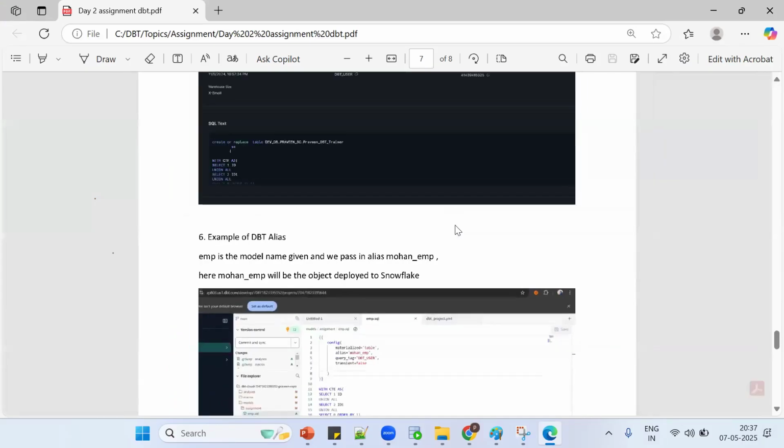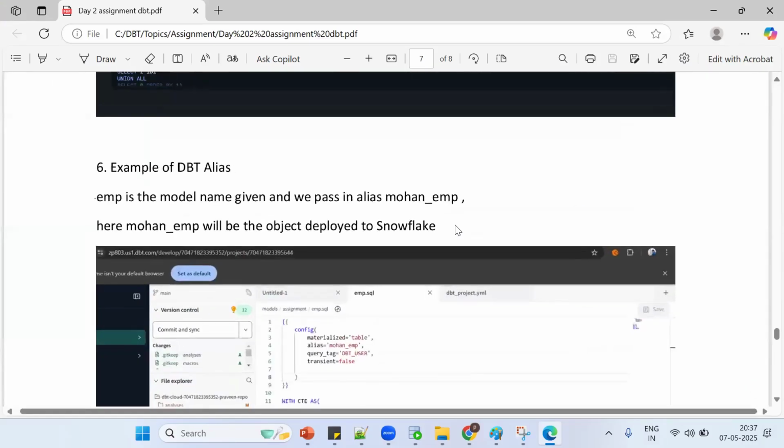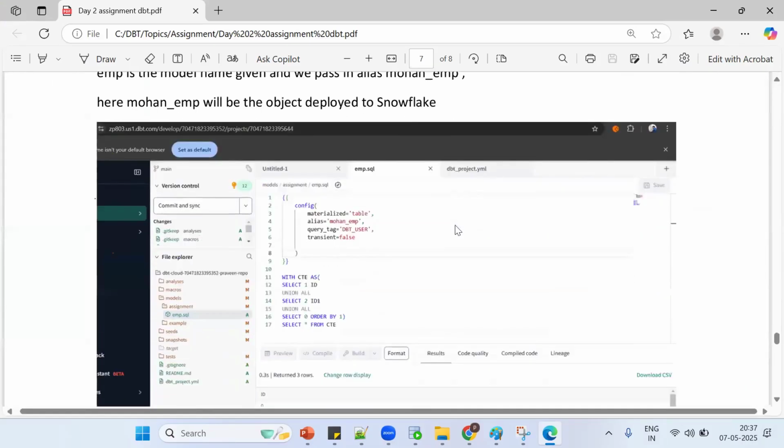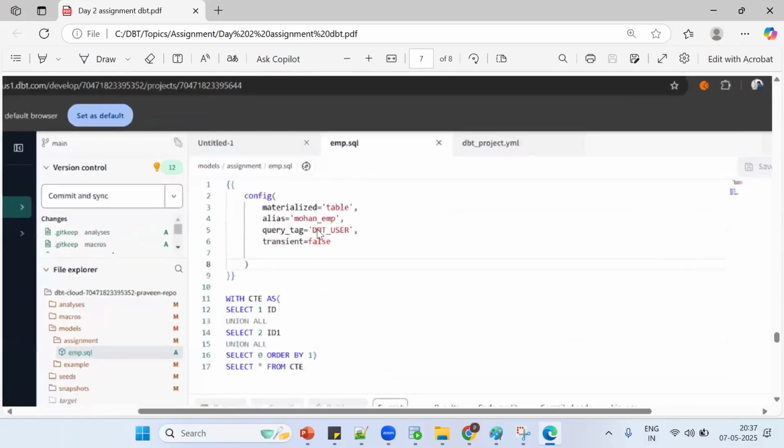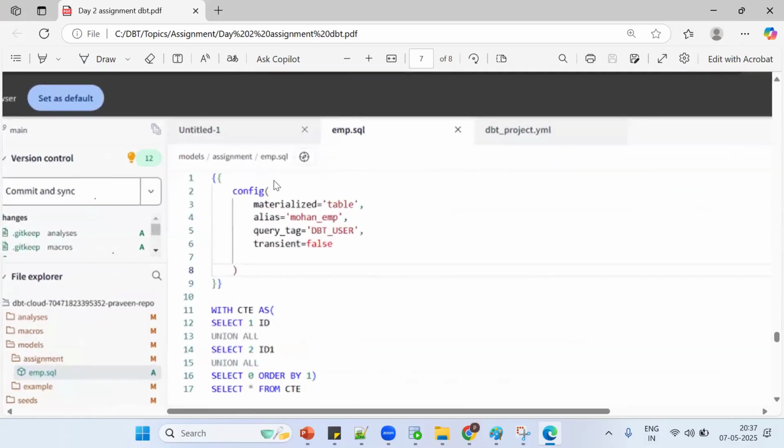Okay, what is the alias concept? Tell me. What is the purpose of alias? To give our own name. So by default, what is the object name we create for this model? What is the object name by default? EMP object. Okay. Now what object will be created? It will be Mohan EMP. Now what object will be created right now? Transient table or permanent table? By seeing this use case, permanent table. Permanent table will be created.